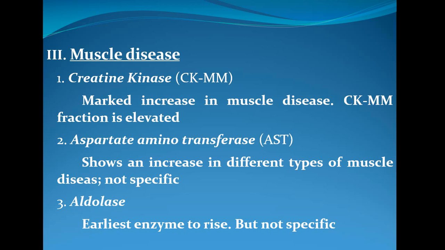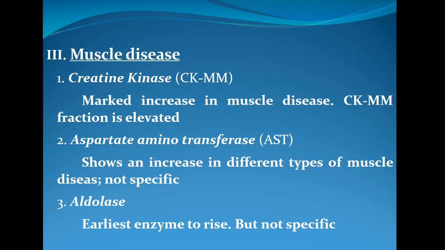Then let us see the muscle diseases. In case of muscle diseases, we have certain enzyme patterns to identify them. The first enzyme is creatine kinase, especially the CKMM isoenzyme. CKMM isoenzyme is markedly increased in muscle diseases. So the CKMM fraction of creatine kinase is elevated in case of muscle diseases.